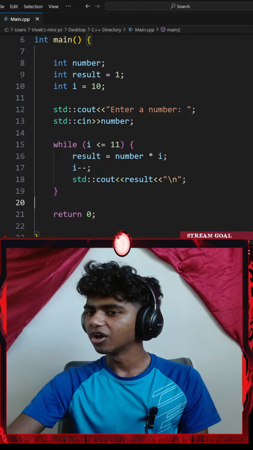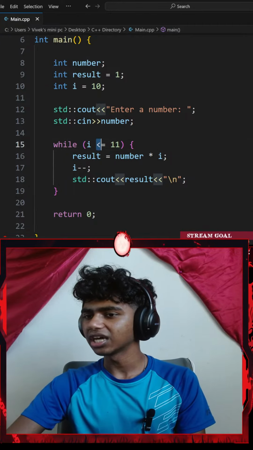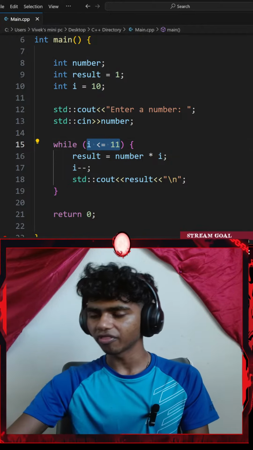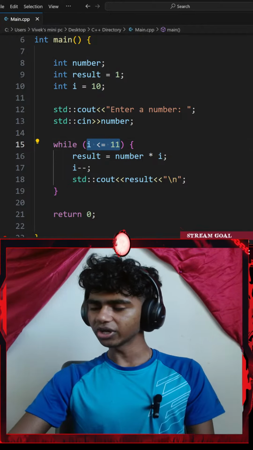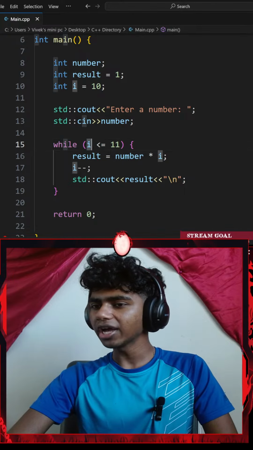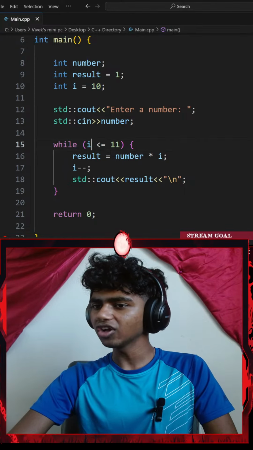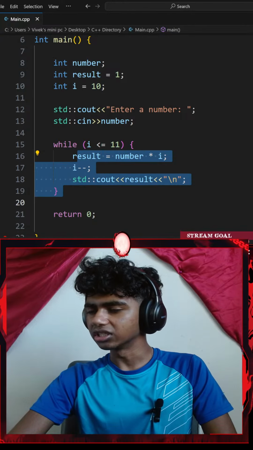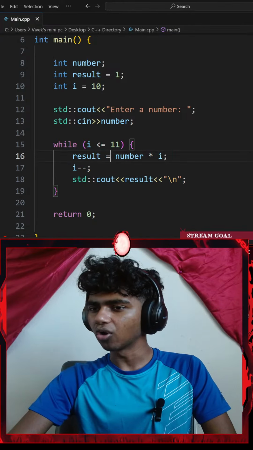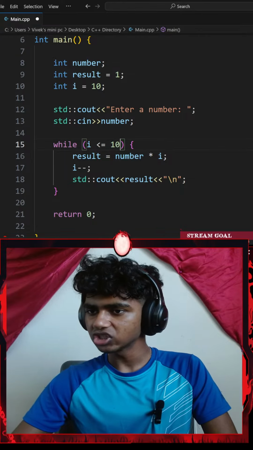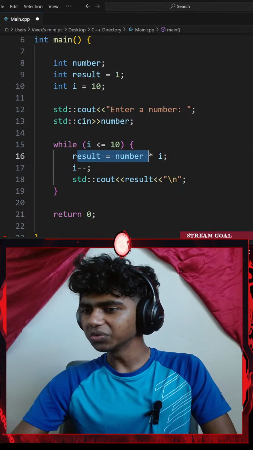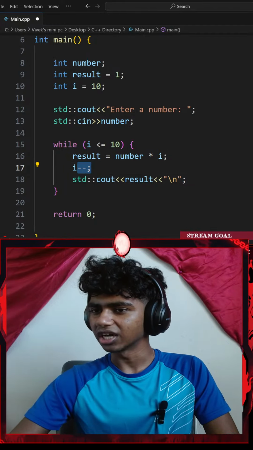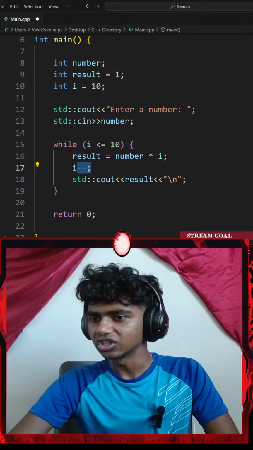While my I is less than or equal to 11, instead, could I go with number? Actually, no, it could be any number. While my I is either less than or equal to 11, I do this. Maybe it's not going over 11. What if I change that to 10? Result equals to number multiplied by I, keeps decreasing by 1 every time, while my I is less than or equal to 10.